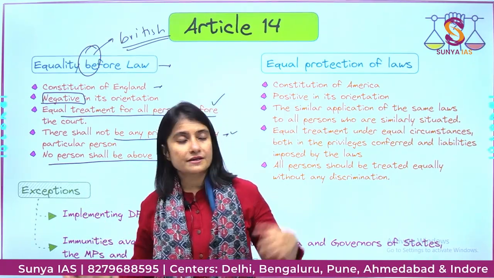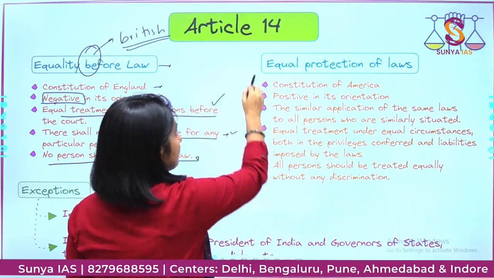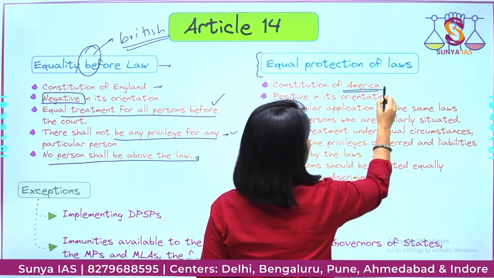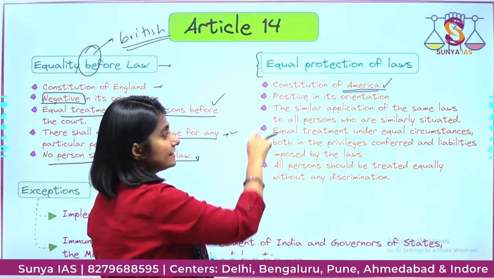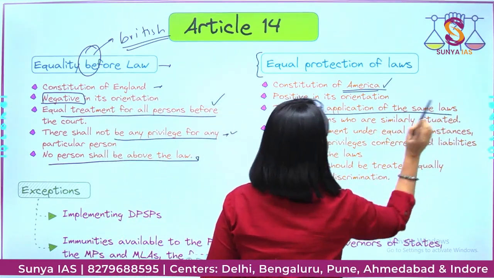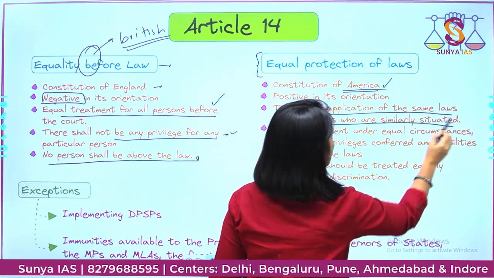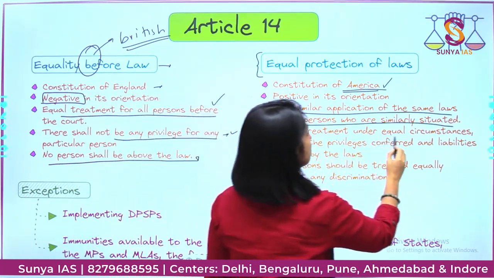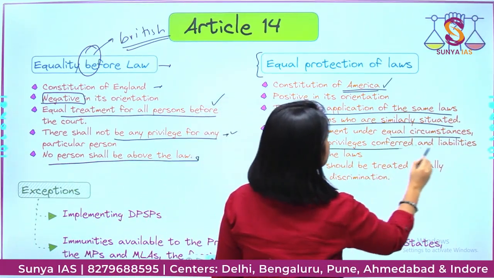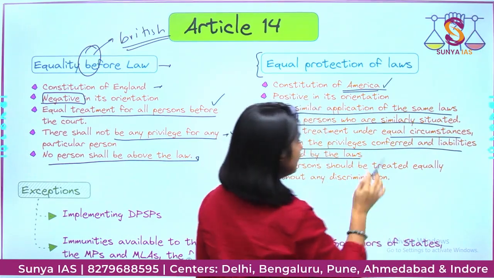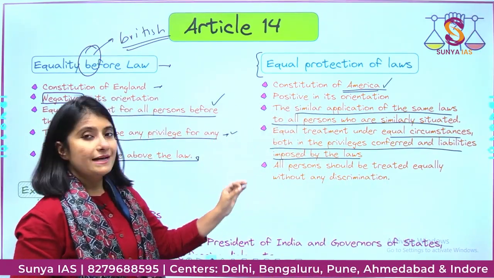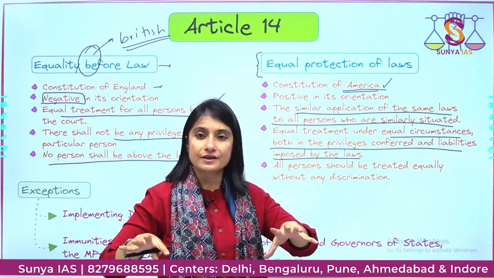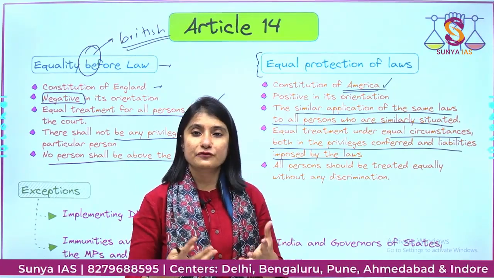So in comparison to that, when we look at equal protection of laws, this is derived from the American Constitution, and it says that similar application of same laws to all persons who are similarly situated, equal treatment under equal circumstances, both in the privileges conferred and liabilities imposed by the laws. So it is saying that if two people are in a different situation, they can be treated differently.